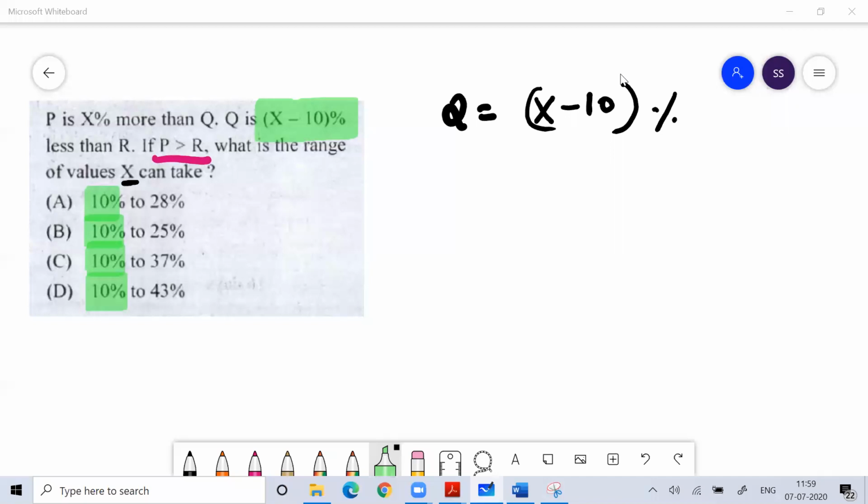So very good, Venkatesh. Very good, Bhavan. So what is the maximum value of x you can take?